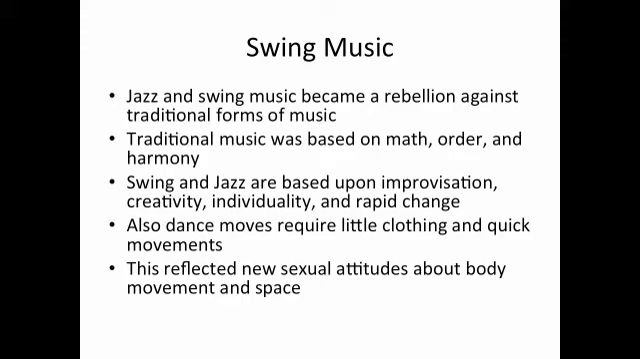In this youth culture, music and dance became a major form of expression. For example, jazz and swing music became a rebellion against traditional forms of music. The traditional forms of music were typically based on math, order, and harmony. This was classical and traditional music. Swing and jazz are based upon the values of improvisation, creativity, individuality, and rapid change. Also, dance movements require little clothing and quick movements. So this reflected new sexual attitudes and a sexual revolution about body movement and space.